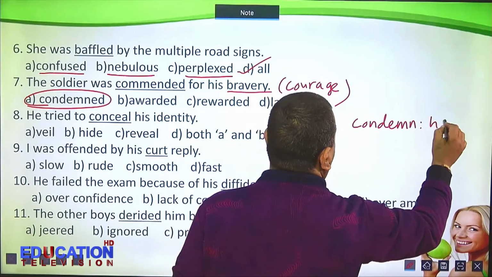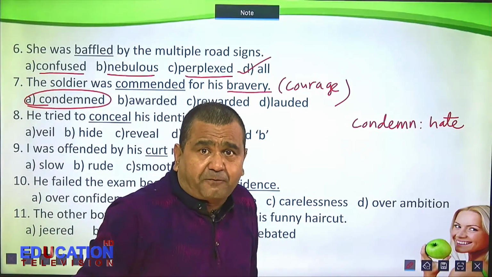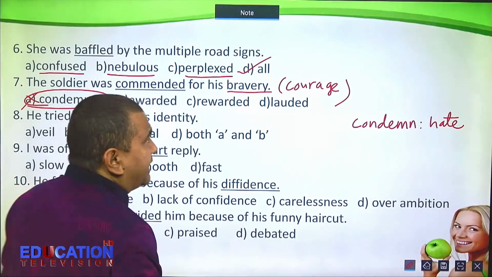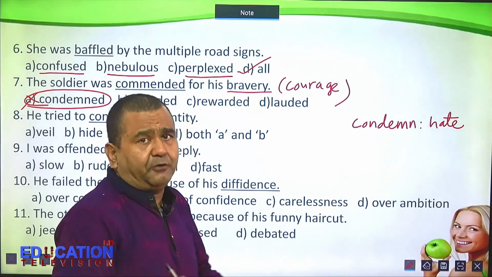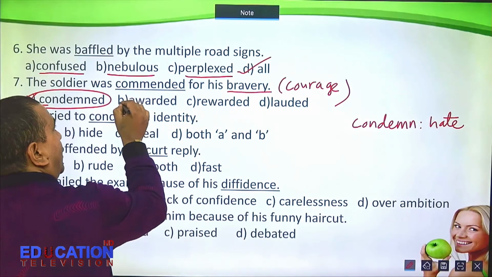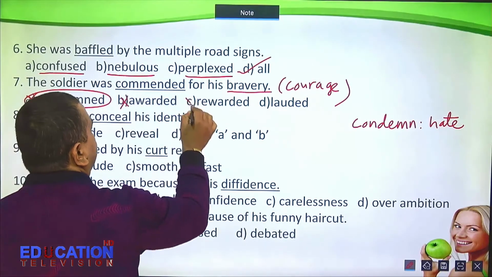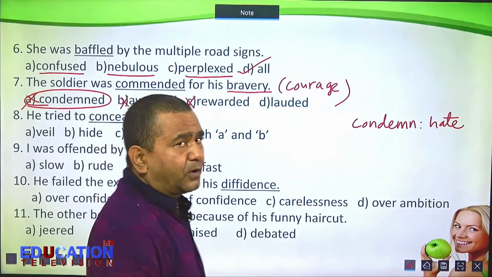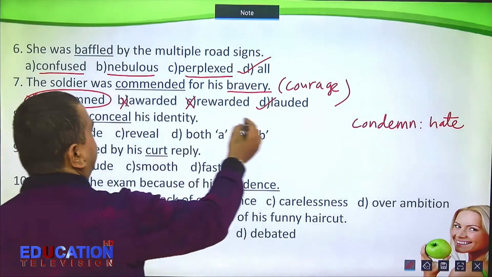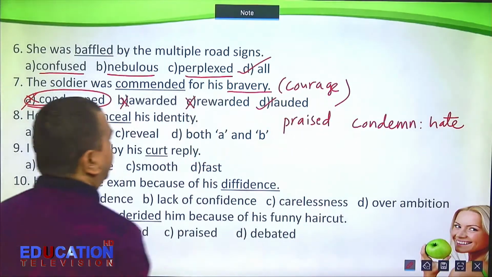Condemn, that means to hate. No, you don't hate anyone for bravery. This is wrong. Awarded and rewarded, they are the same. When you give a prize, that is an award. So, if awarded were correct, rewarded also would be correct. So, they are synonymous. Both are wrong. So, what's the correct answer? Lauded, praised, commended, lauded, praised. So, this is the correct answer.